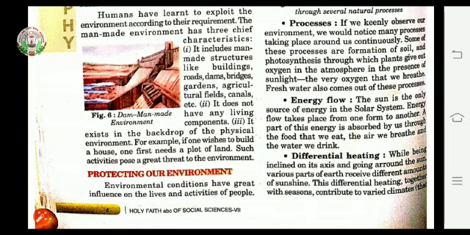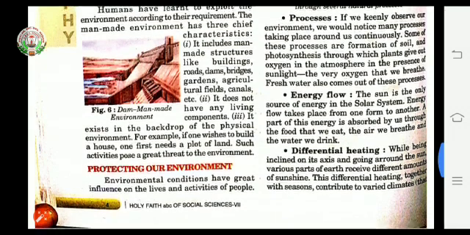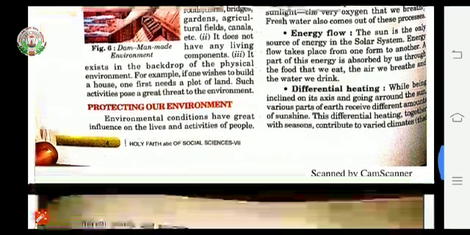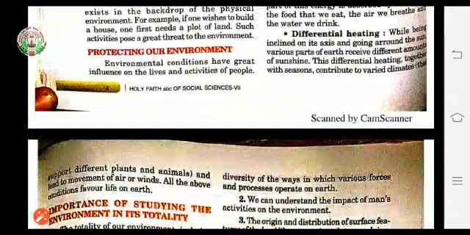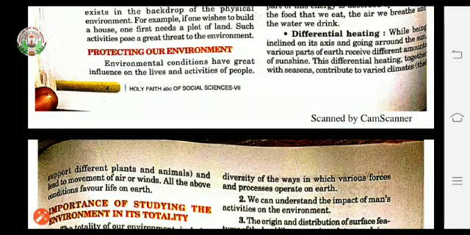Last point is differential heating. While being inclined on its axis, inclined means bent, axis means an imaginary line around which an object rotates, and going around the sun, various parts of the earth receive different amounts of sunshine. This differential heating together with season contribute to varied climate that support different plants and animals and lead to movement of air or winds. All the above conditions favor life on earth.